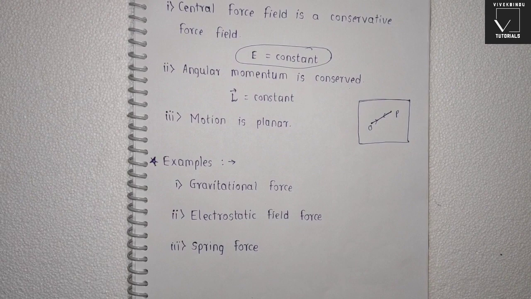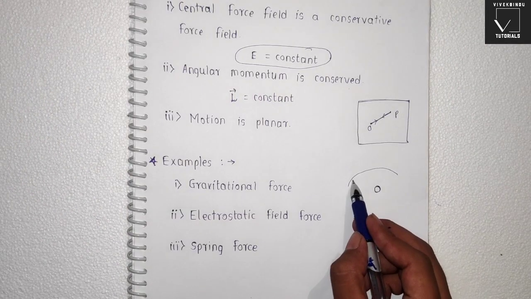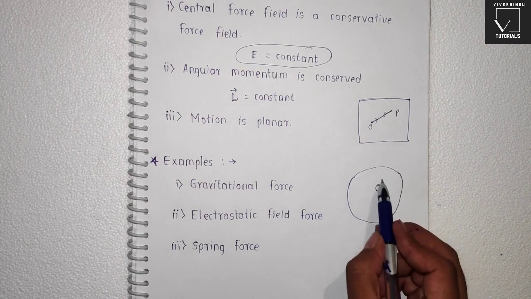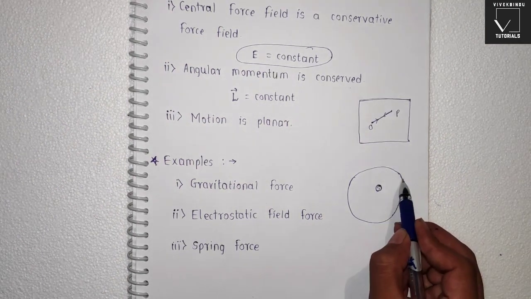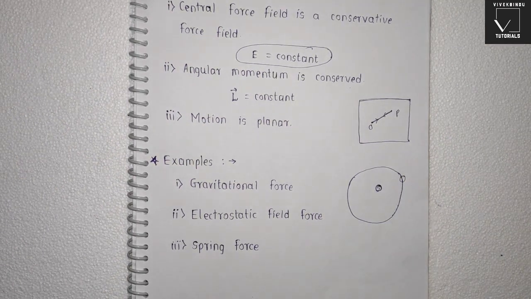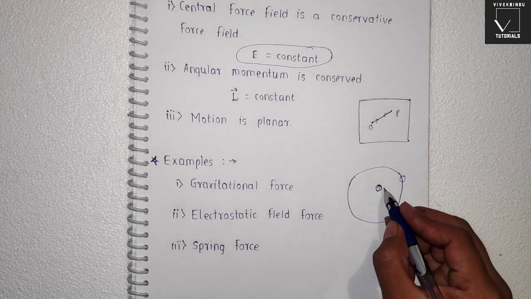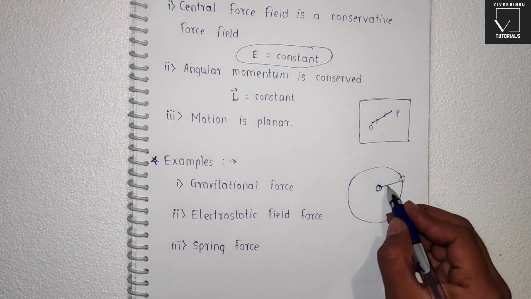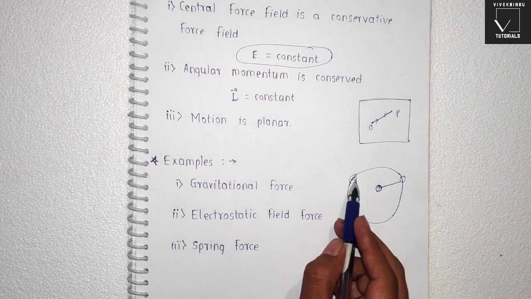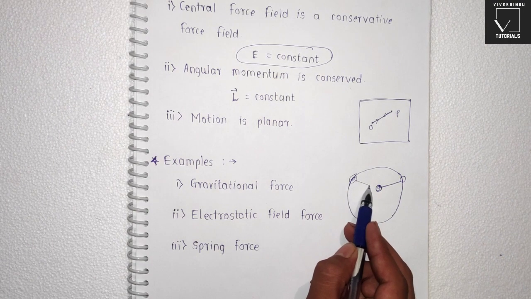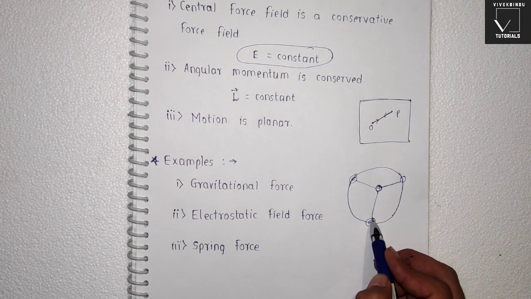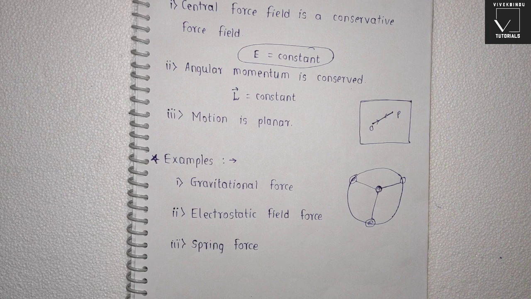So first example is gravitational force. We can take the example of force acting between the sun and the earth. So let's consider this is the sun and this is the earth, and the force acting between these two is always along a line, and if the earth is at this point the force will be along this line. If the earth is at this point then the force will be along this line. So we can say that gravitational force is a central force.